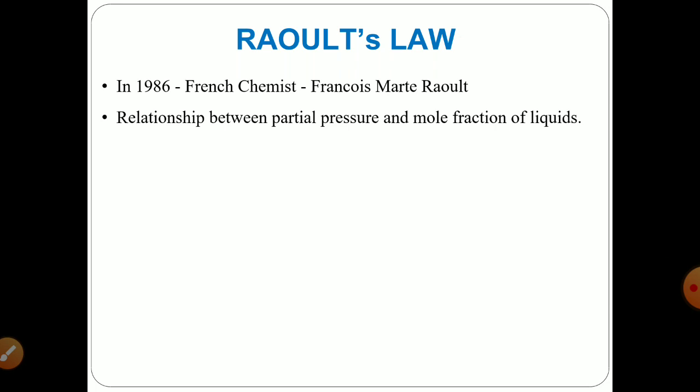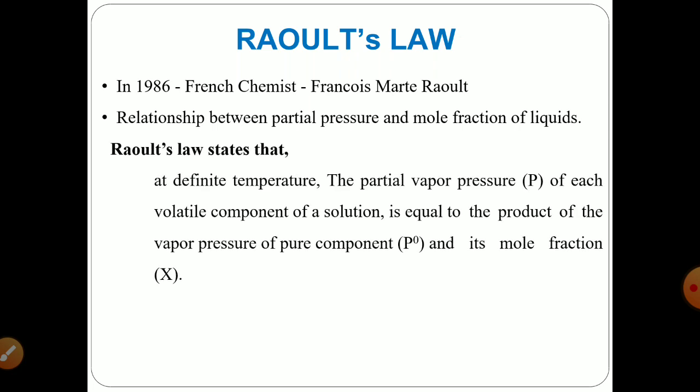in 1886. While explaining the relationship between these two parameters, Raoult says that at a definite temperature, the partial pressure of each volatile component of a solution is equal to the product of the vapor pressure of the pure component and its mole fraction. So by depicting partial vapor pressure as P, the vapor pressure of the pure component as P naught, and mole fraction as X, the mathematical expression for the statement of Raoult's law is P is equal to P naught X.